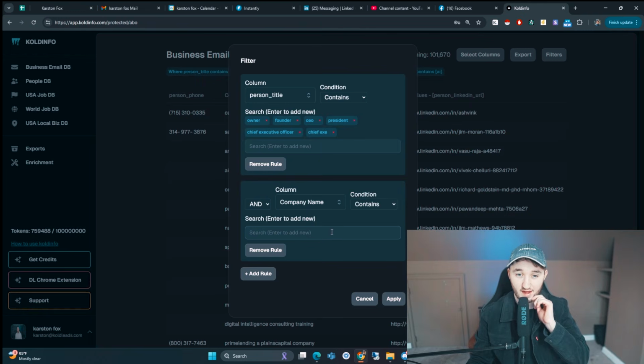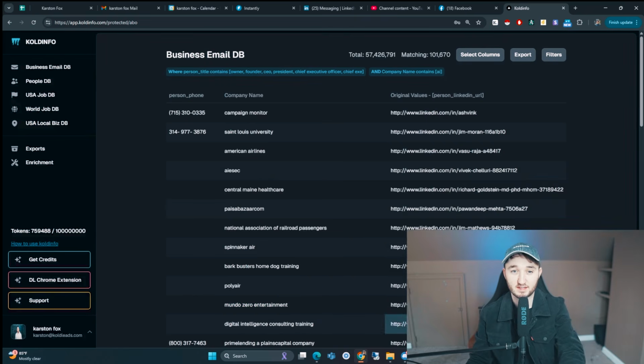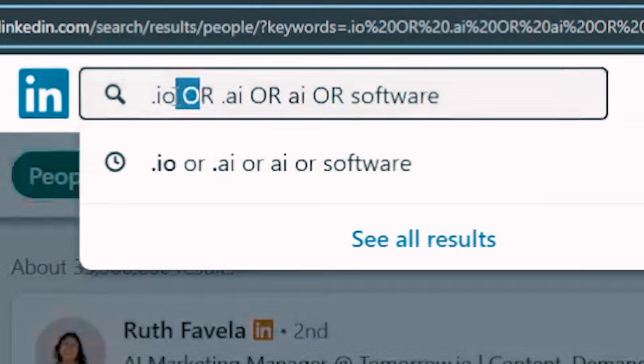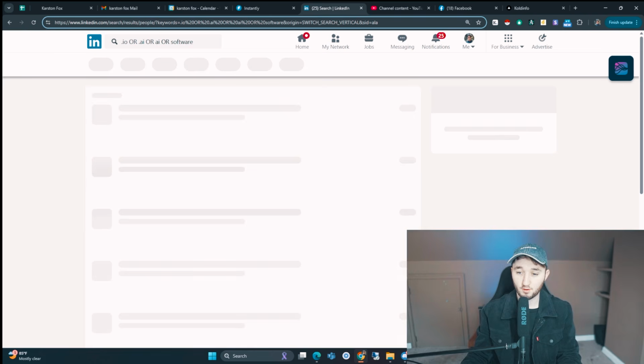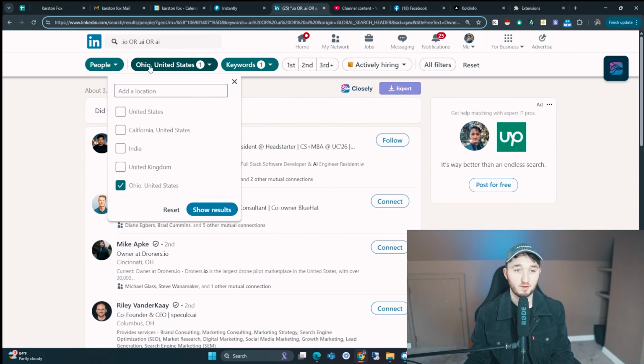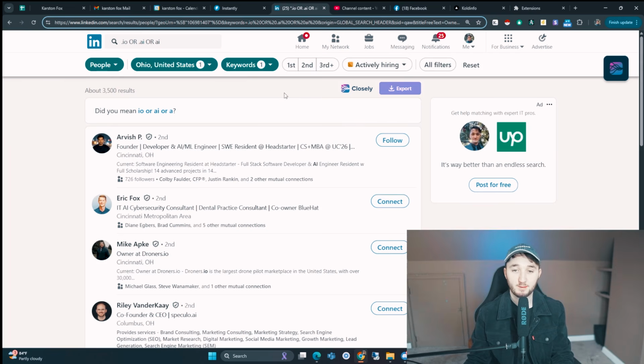Yeah, no. I think the better idea would be to scrape from LinkedIn. So let's just go to LinkedIn. We're going to search .io or .ai or software. And we do capital OR to separate the searches. Owner or founder or CEO or chief executive officer. We'll just start with weird states. I'm going to do Ohio, start with that. And we're going to start scraping.